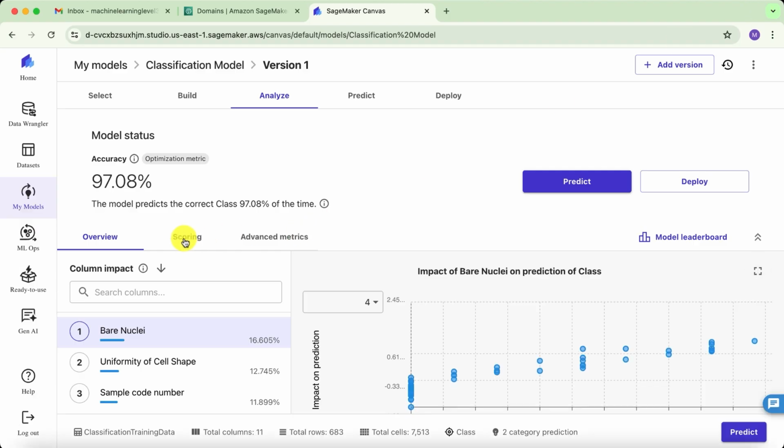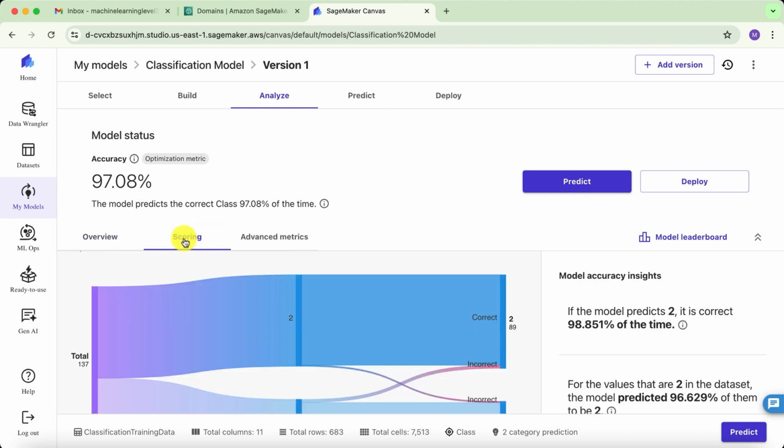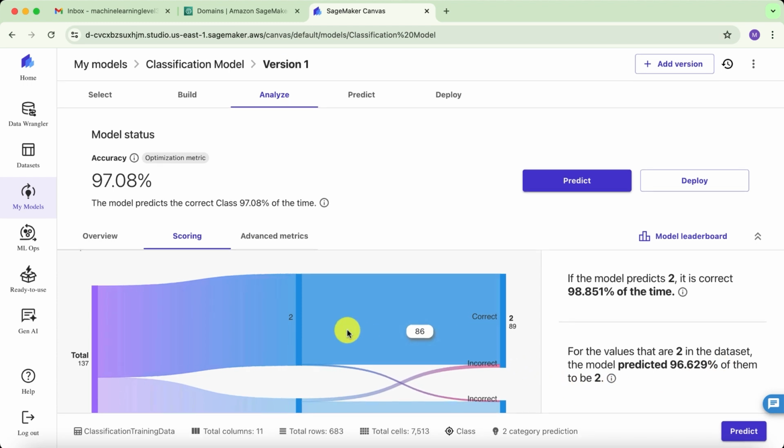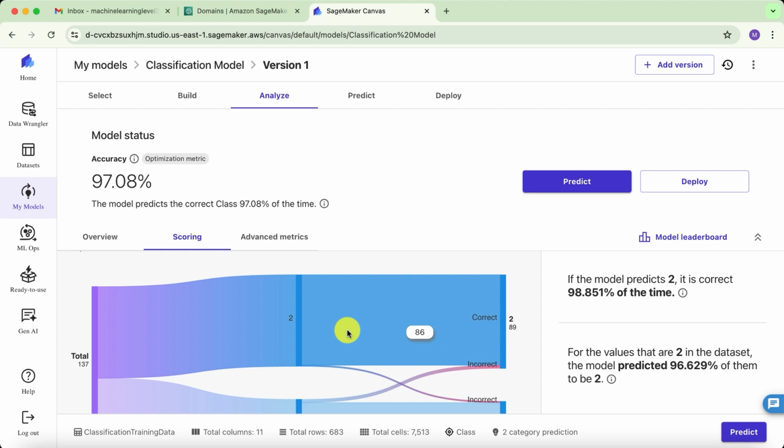And then remember, you have these other tabs like the scoring, which will give you some interesting model accuracy insights, like this one. If the model predicts 2, it is correct 98.851% of the time. All right. And then for the values that are 2 in the dataset, the model predicted 96.629% of them to be 2. Okay. Then here we see on this diagram, it's not the confusion matrix. It looks like it, but it's not. We will have the confusion matrix in advanced metrics.